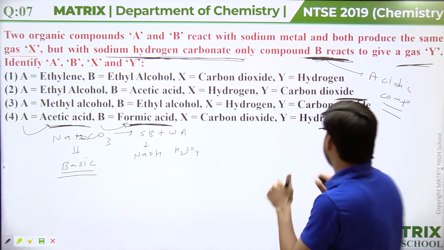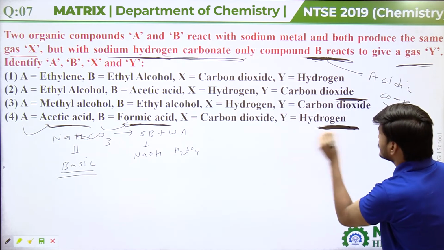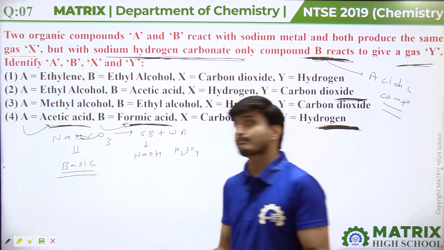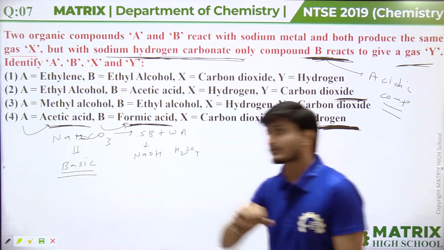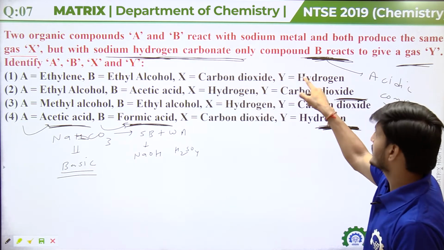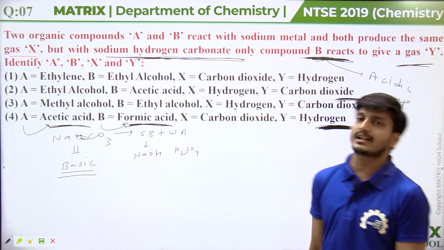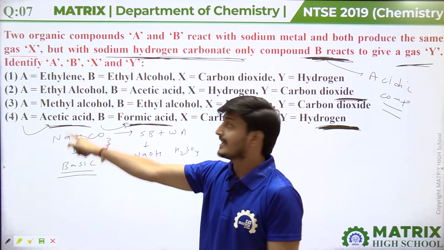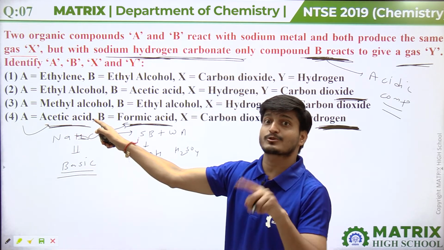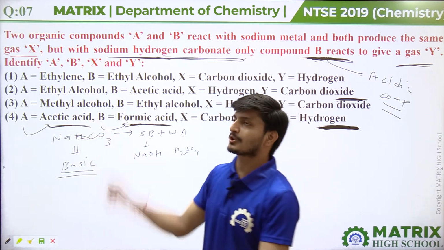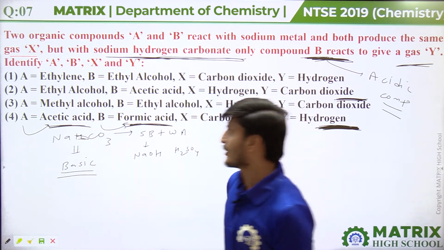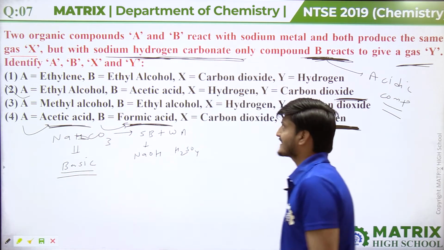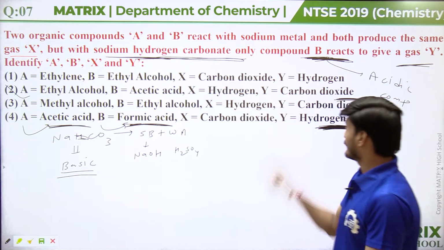If we assume the fourth is our answer, then acetic acid and formic acid, compound A and compound B, both should react with sodium hydrogen carbonate. But in the question it is given that only compound B reacts with sodium hydrogen carbonate. So obviously A cannot be acetic acid. If A were acetic acid, it should also react with sodium hydrogen carbonate. So the second option will be correct. Here compound A is ethyl alcohol, compound B is acetic acid, X is hydrogen, and Y is carbon dioxide.